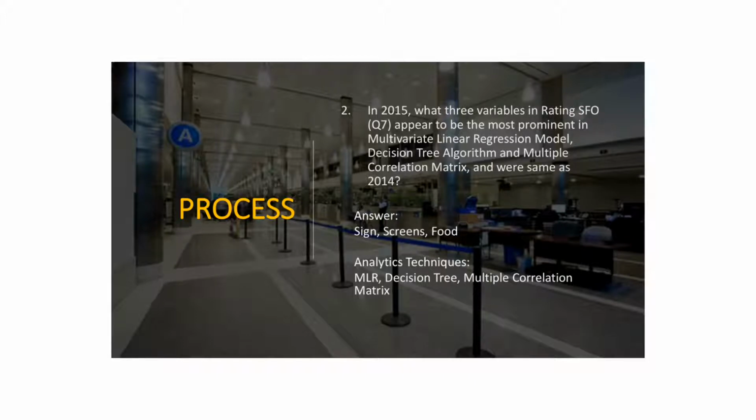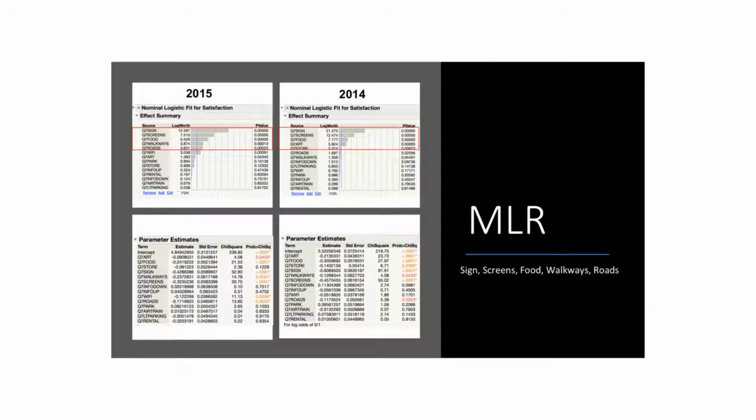And in question 2, we use multilinear regression, the decision tree model, and the multi-correlation matrix to help us answer these questions. We use multilinear regression to predict certification using all the driving variables. And then by looking at the model effect summary, we identify the top 5 variables, which are signs, screen, food, walkway, and roads.